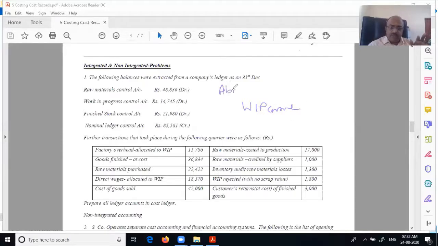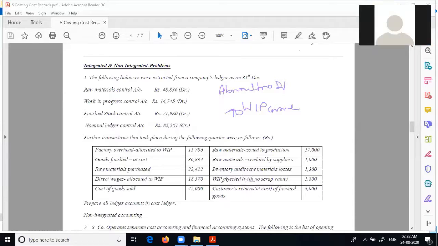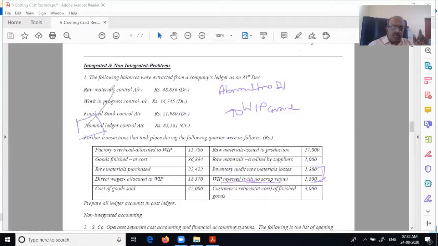Again, it is abnormal in nature, abnormal loss to WIP control account. Okay, because it is again a loss. Rejected means scrapped. No scrap value also, so the total amount is lost. So both are actually losses, but different situations. One is in the raw material store, it is a loss. The other one is from WIP, it is a loss. Both are losses.